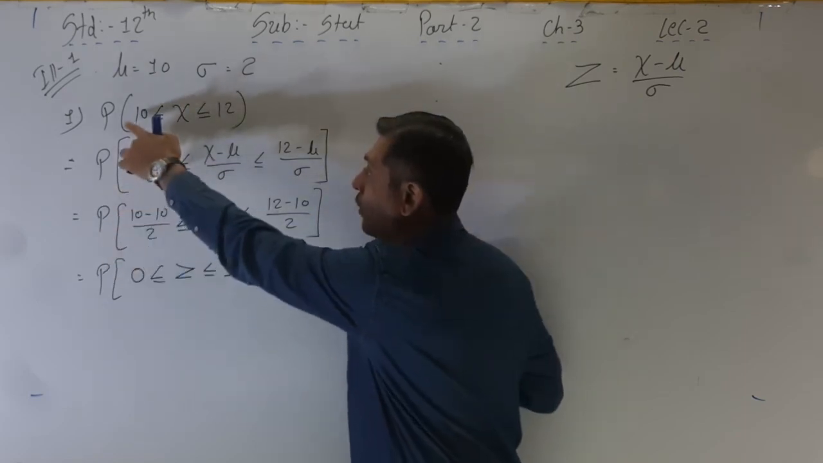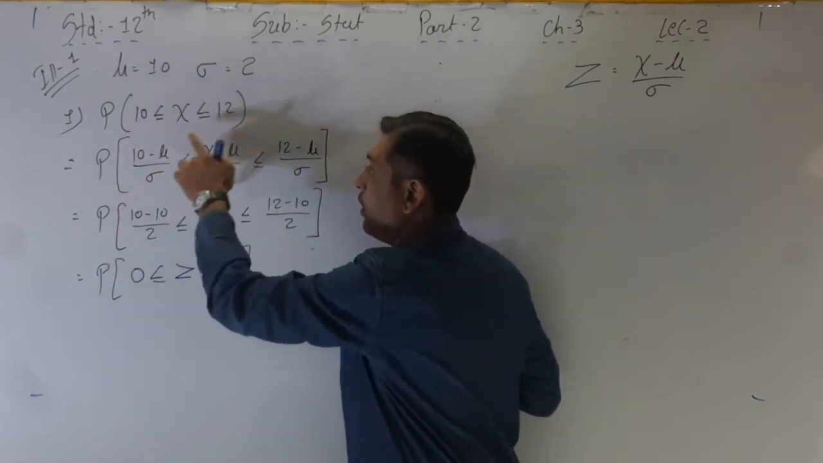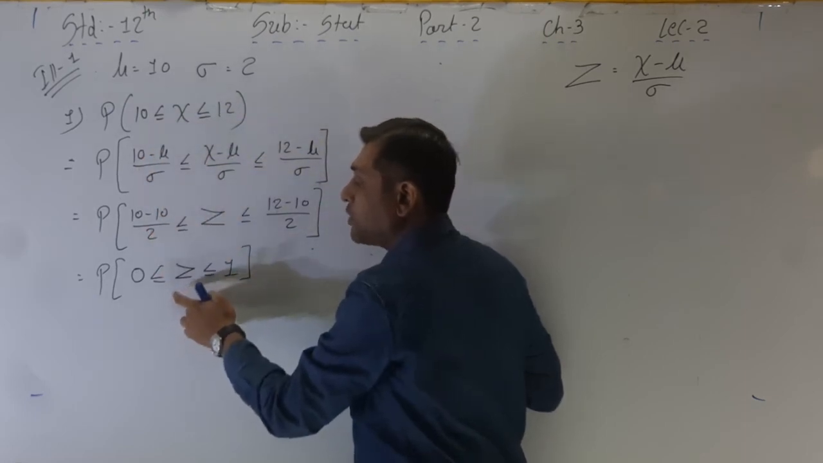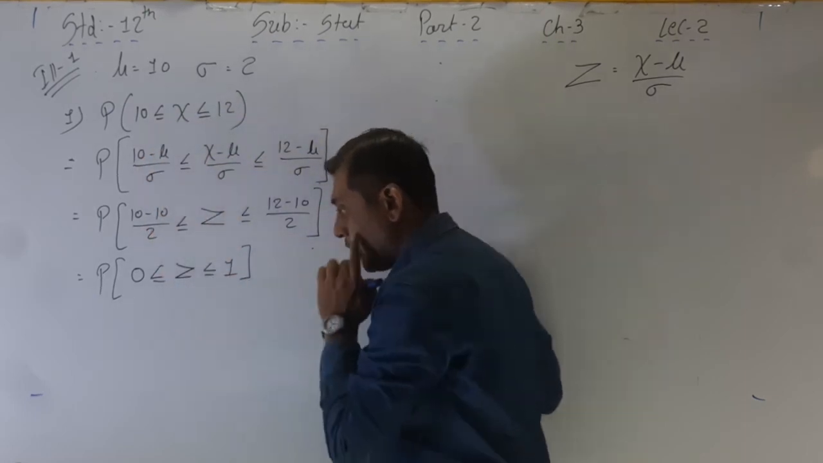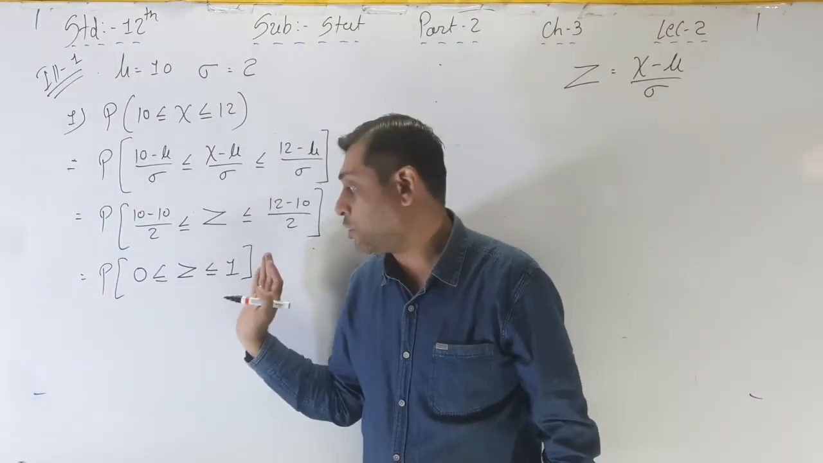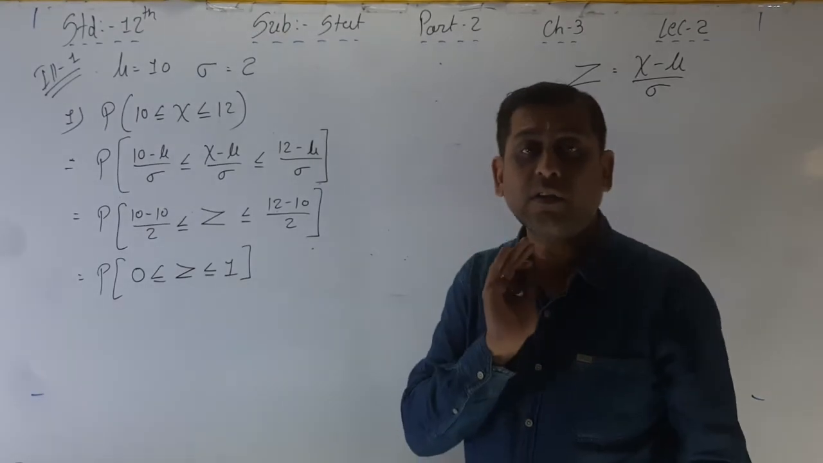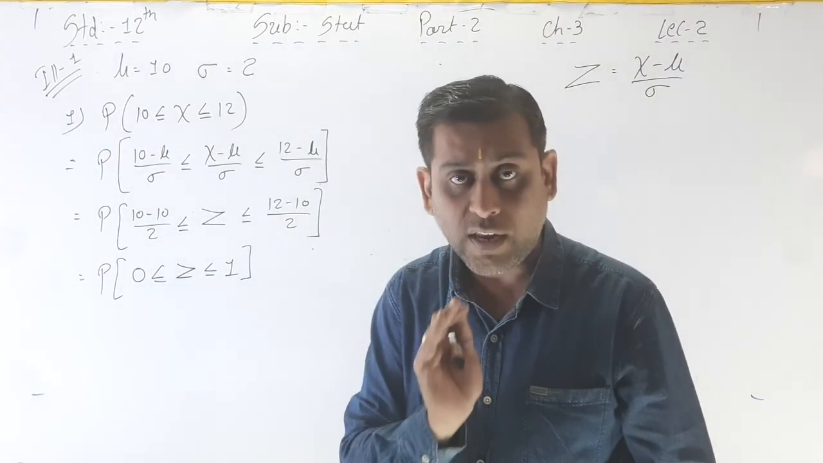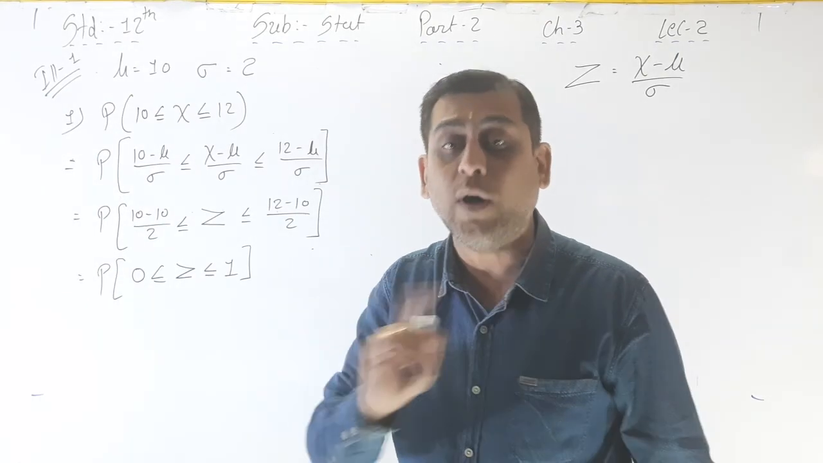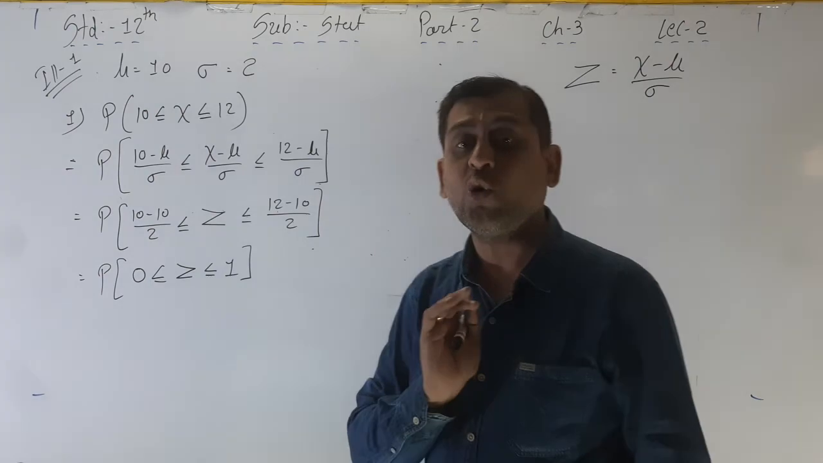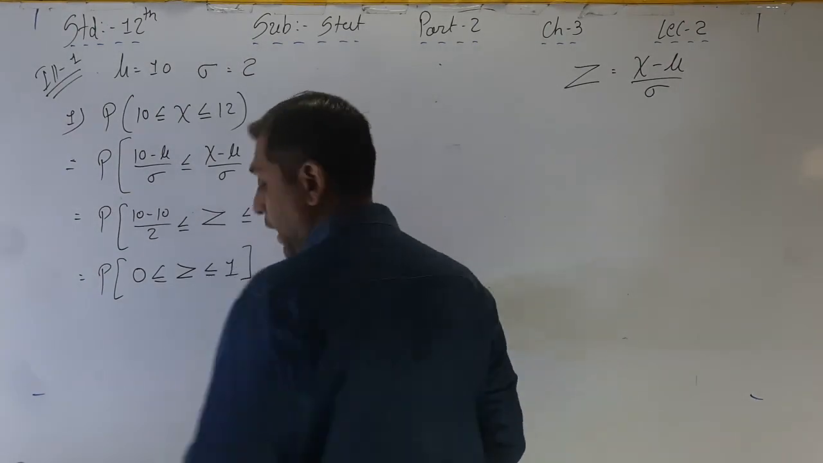So here, the value of x variable, or normal variable, is now converted into the standard normal variable. And now what the equation says: the value of z, that is the standard normal variable, is between 0 to 1, right? The value of z is between 0 to 1. Now we have to prepare